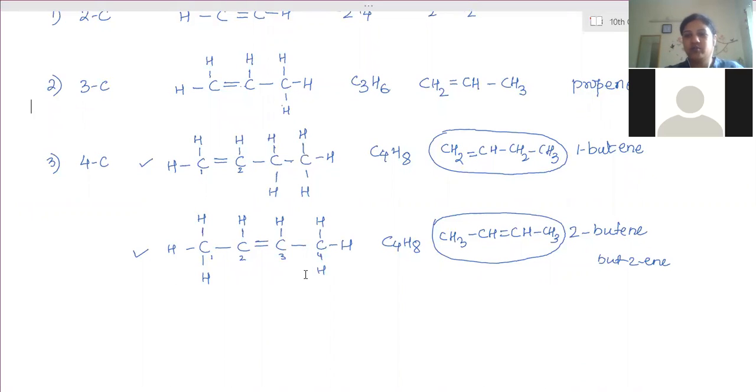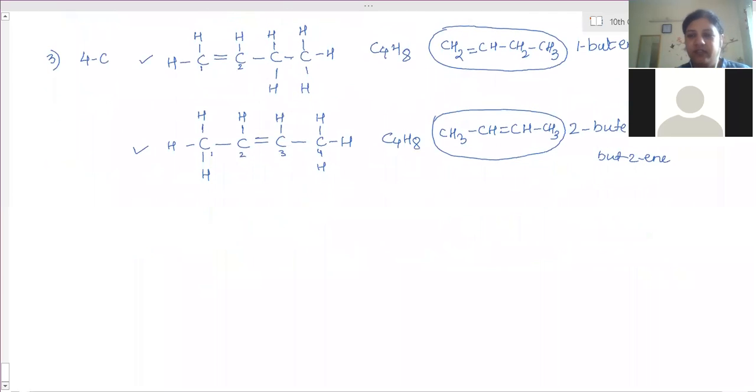When we continue further, you will feel that this formula is easier as compared to the other. I will show you. Don't be scared of it, don't worry. Slowly you will become much more aware of this. The condensed formula is much easier as compared to the structural formula.